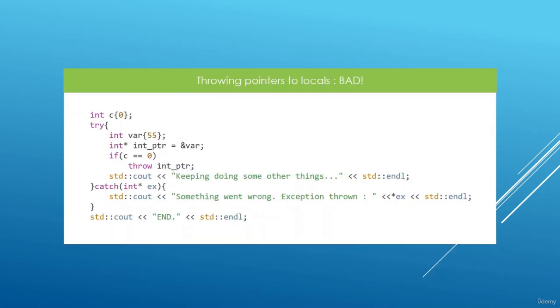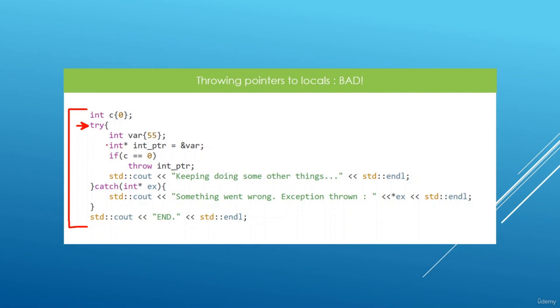Okay, I just mentioned that you can really throw a lot of things in your try block. In this slide, I am going to bring your attention to a case where you throw a pointer to a local variable, and this is a recipe for a disaster. Here we have a piece of code we're going to be using to drive this home. We have our trusty try block, and we have a matching catch block here, which is going to be catching exceptions that we throw with an integer pointer type.